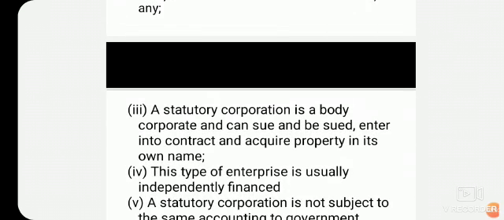The third one says that the statutory corporation can enter into contracts and acquire any property, and such property can be utilized by the statutory corporation for conducting its activities in its own name. That is the third feature.